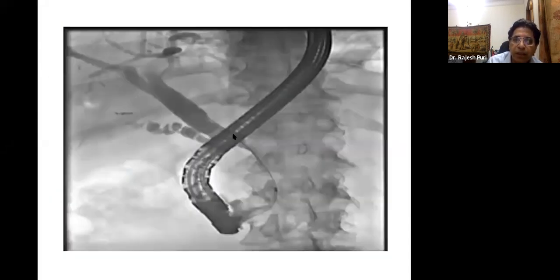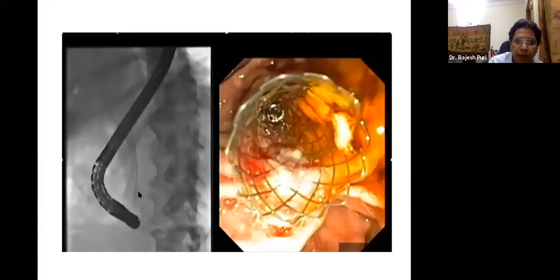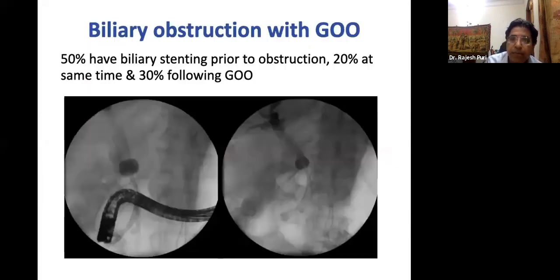And this is a patient who has a lower end CBD obstruction, and this is the ERCP scope, and we are putting the fully covered metal stent. Why is the video not running? The video is not running, but you can see the metal stent was placed, and this is a fully covered metal stent, which is easier and can be done in a very short span of time.